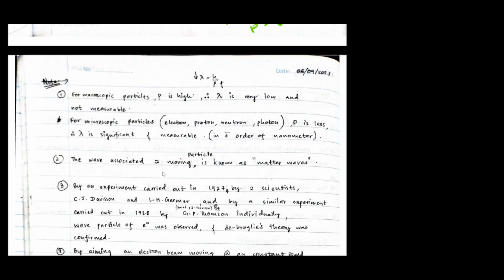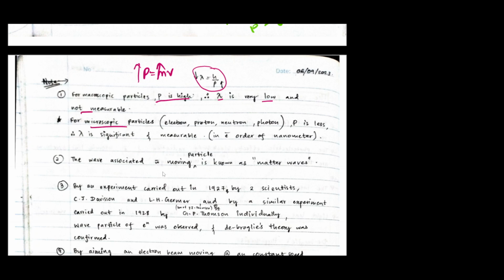If we take macroscopic particles that we can observe, for those particles p is high, momentum is high, because we know p is equal to mv. When mass is high, momentum is high. So, according to this equation, when momentum is high, lambda is very low and not measurable.